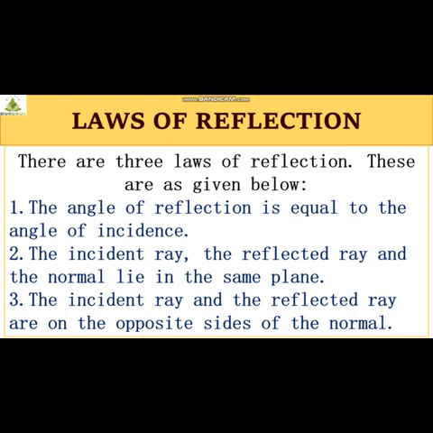Second, the incident ray, the reflected ray and the normal all lie in the same plane. Yes, all lie in the same plane. Third, the incident ray and the reflected ray are on opposite sides of the normal. We have drawn the normal at the center of the incident ray and reflected ray, right? So the incident ray and reflected ray will be lying on opposite sides of the normal.